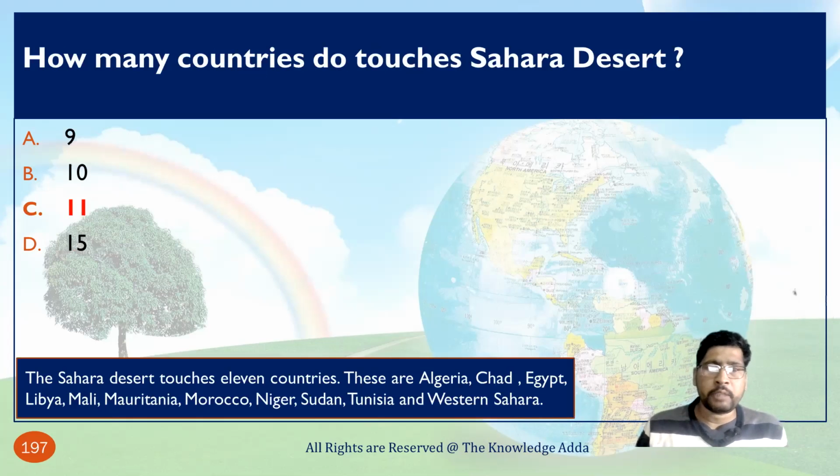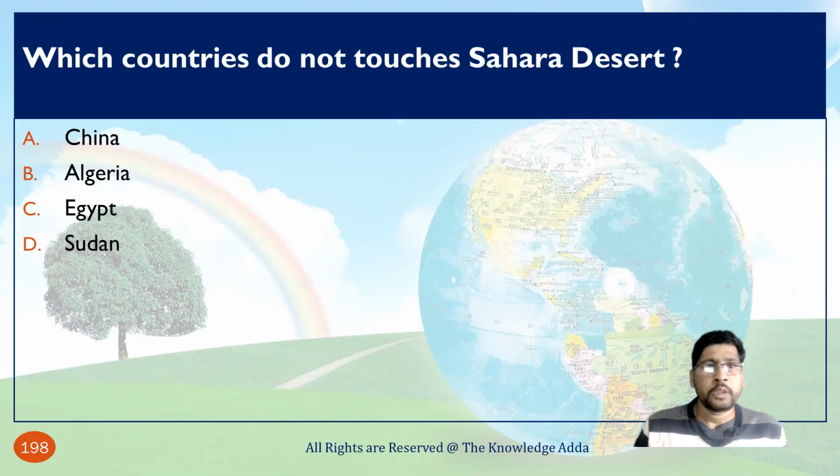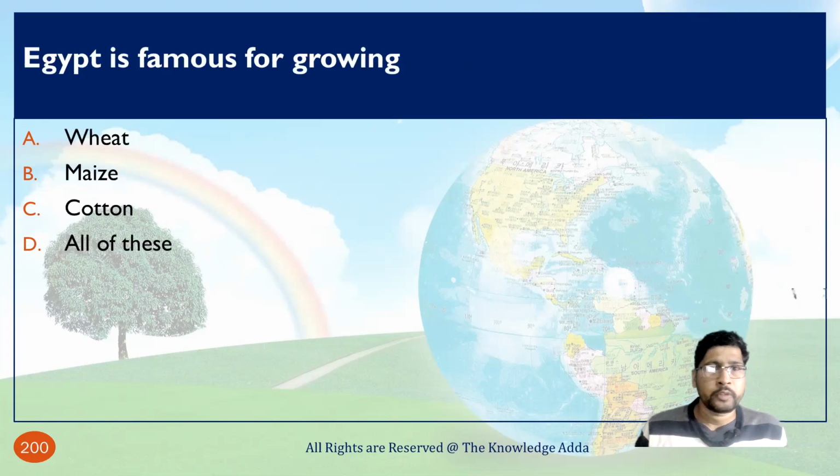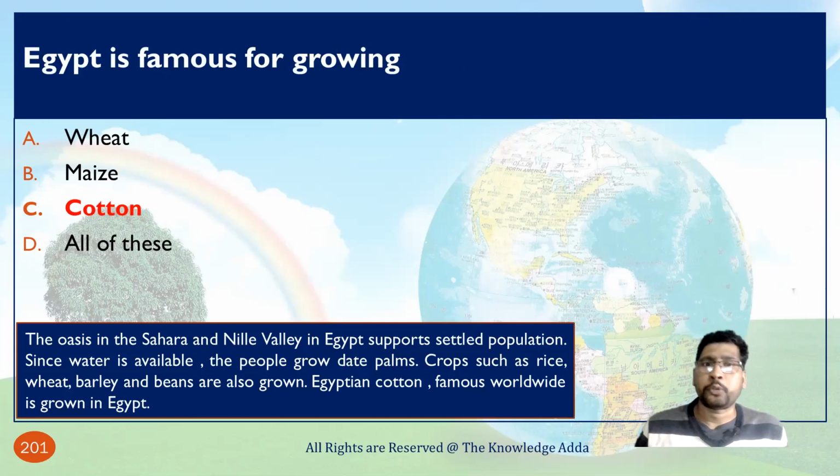Near about 11 countries touch the Sahara desert, and these countries are Algeria, Chad, Egypt, Libya, Mali, Mauritania, Morocco, Niger, Sudan, Tunisia, and Western Sahara. Which country does not touch the Sahara desert? So Algeria touches, Egypt touches, Sudan touches, China does not touch. Egypt is famous for growing cotton.